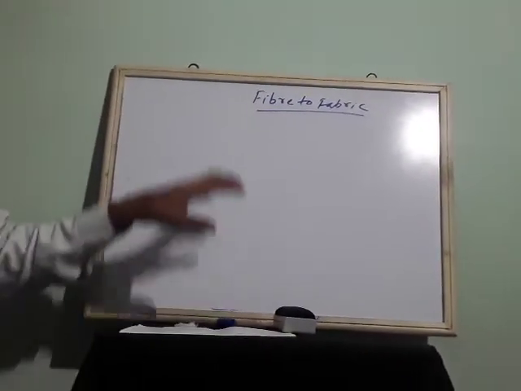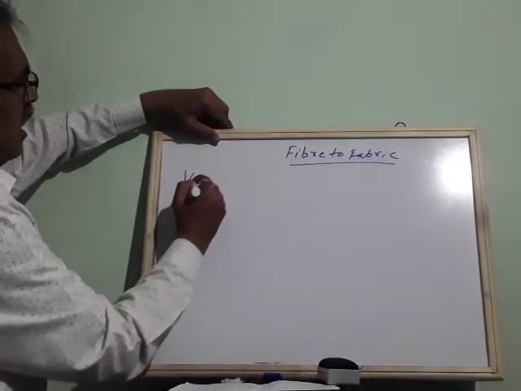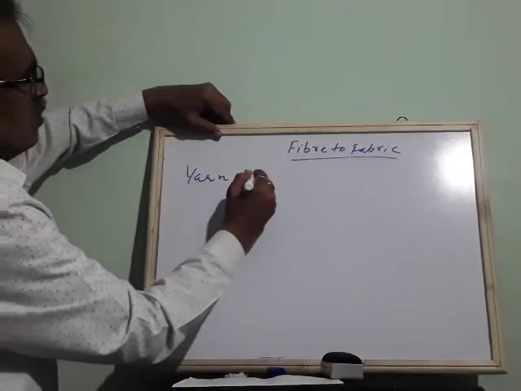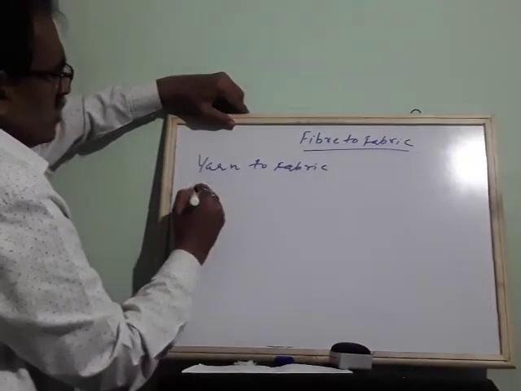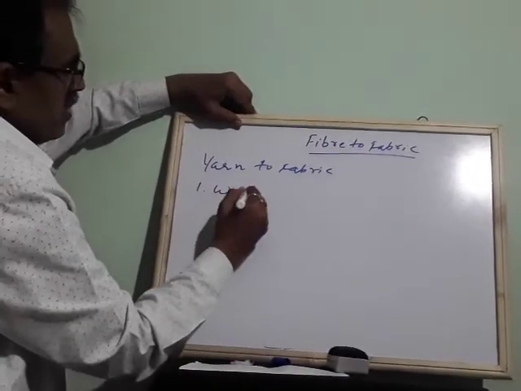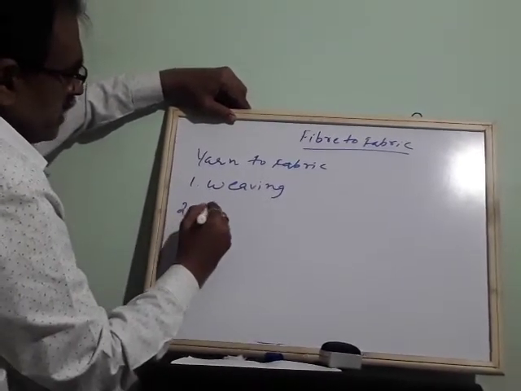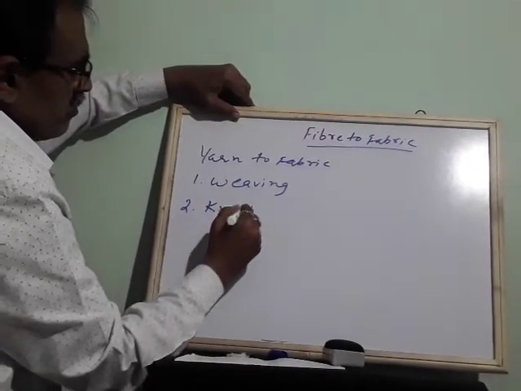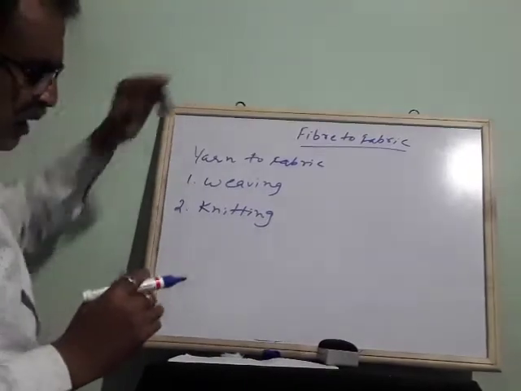The two main processes to convert yarn to fabric: the first method is weaving, and the next method is knitting. Weaving and knitting. Okay.